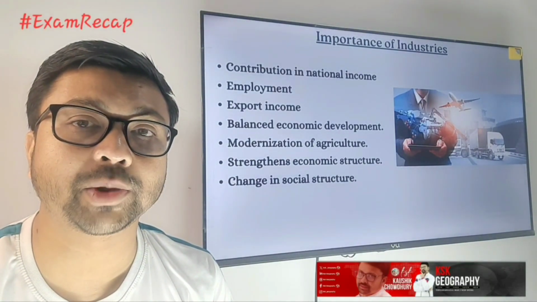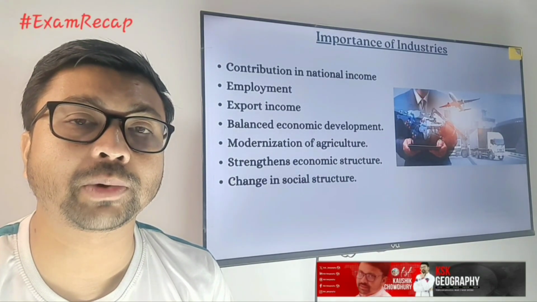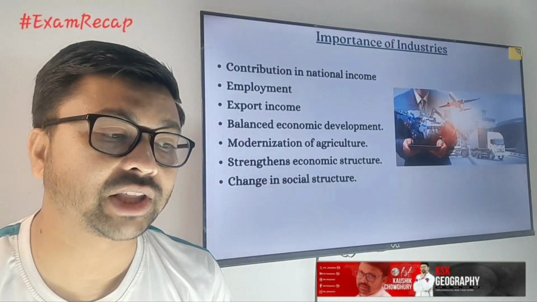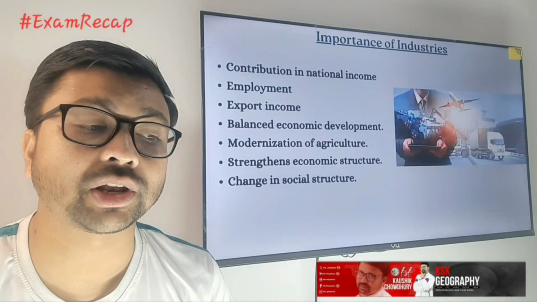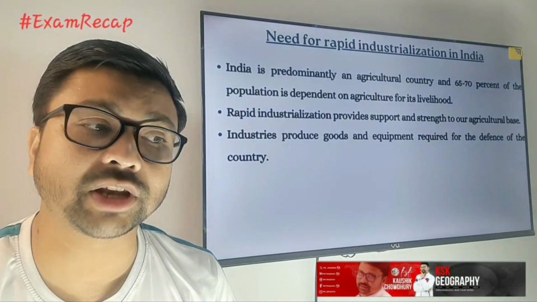Strategies for economic structure: as I already mentioned, in areas where there is no other scope for economic development, we can plan to set up industries, and it changes the social structure. Those are the advantages of industries.